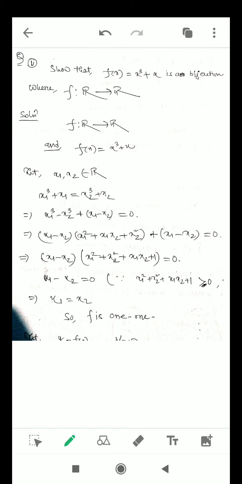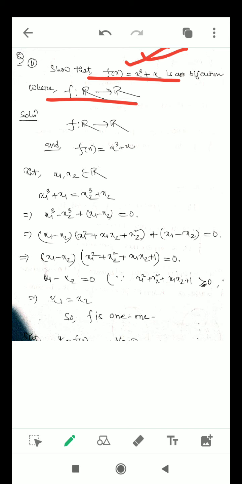Now I have already considered a function, and this is how such a question can be asked to you. This is a very familiar kind of question, and it will definitely be asked in your exam. If an expression is given, check whether this function is bijective or not.